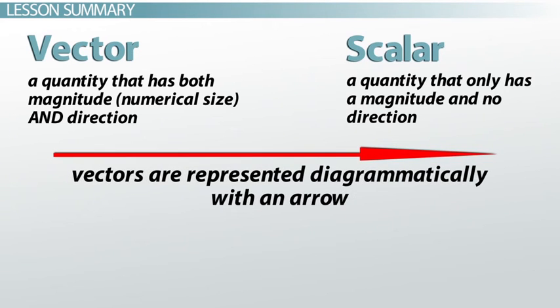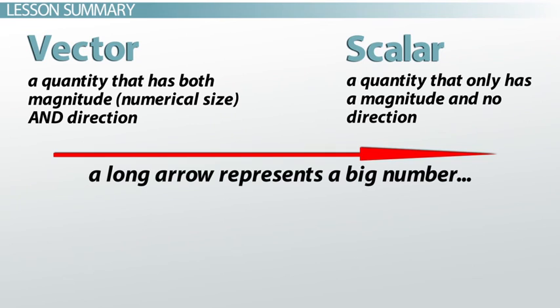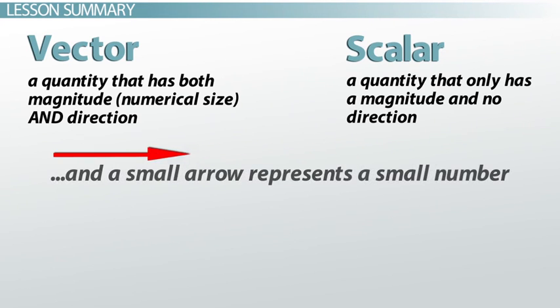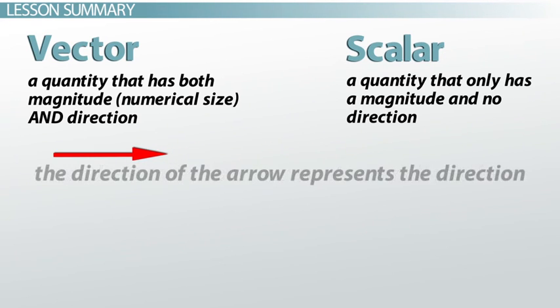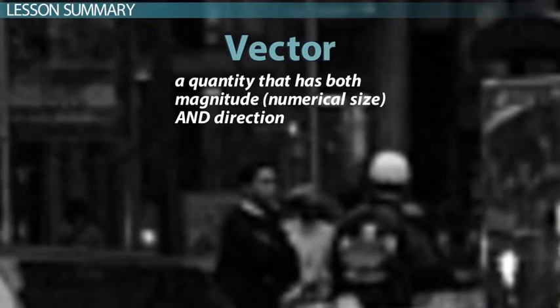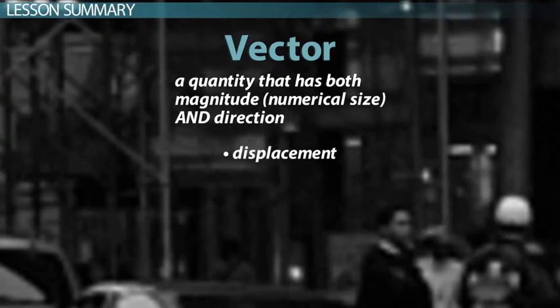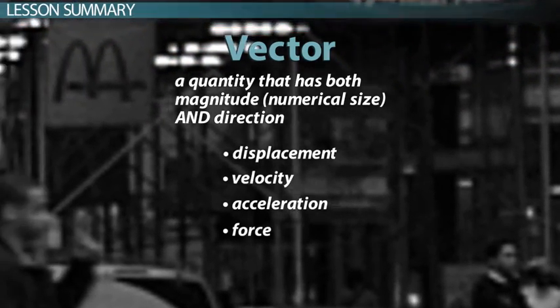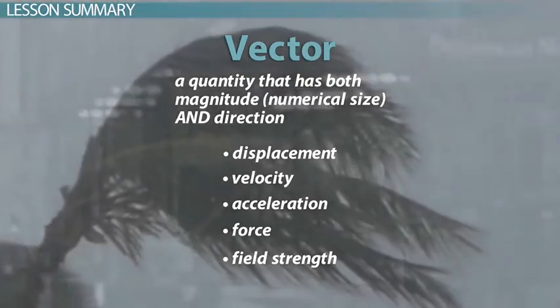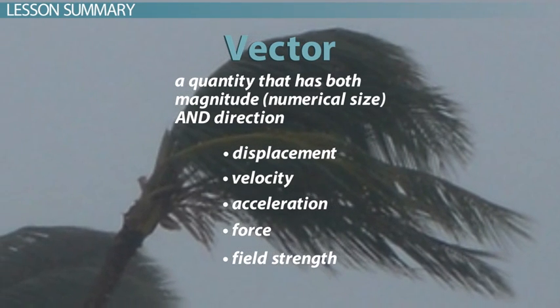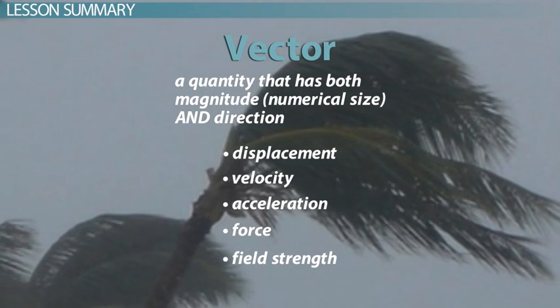Vectors are represented diagrammatically with an arrow. A long arrow represents a big number, and a small arrow represents a small number. The direction of the arrow represents the direction. Examples of vectors include displacement, velocity, acceleration, force, and field strength. An everyday example of a vector would be an arrow on a wind speed weather map.